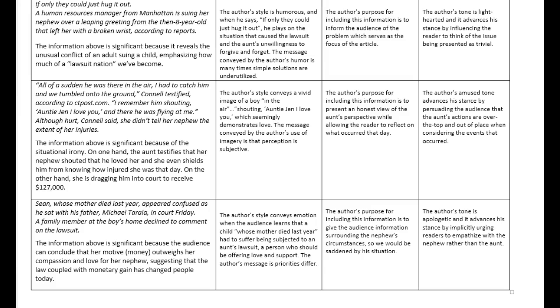In the first excerpt, the author's tone is lighthearted, and it advances his stance by influencing the reader to think of the issue as somewhat trivial. In the second excerpt, the author's tone is more amused, and it advances his stance by persuading the audience that the aunt's actions are over the top and mostly out of place, considering the actual events that occurred that day when she was injured. The author's tone is apologetic, and it advances his stance by implicitly urging the reader to be empathetic toward the boy rather than the aunt.